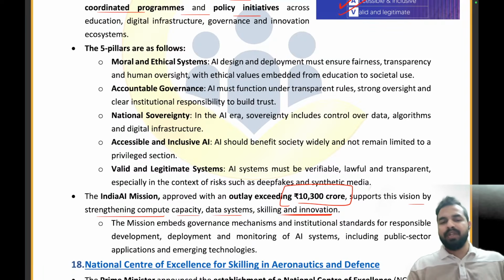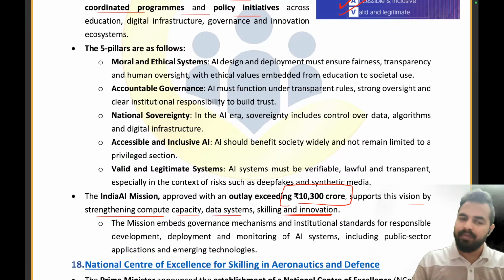So that is why we launched the India AI Mission having an outlay exceeding rupees 10,300 crores. Clear, all of you? Are you guys getting the point?